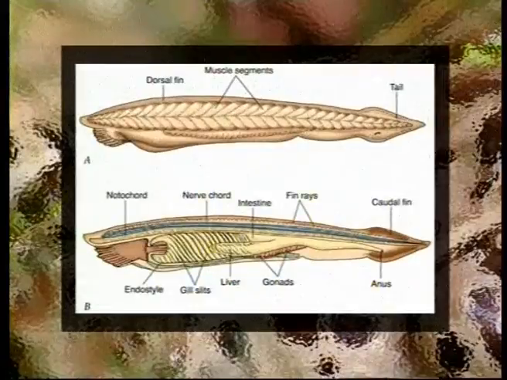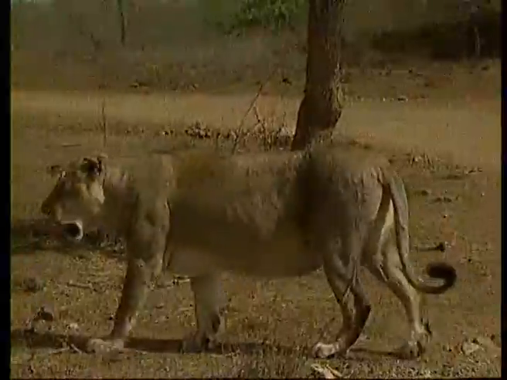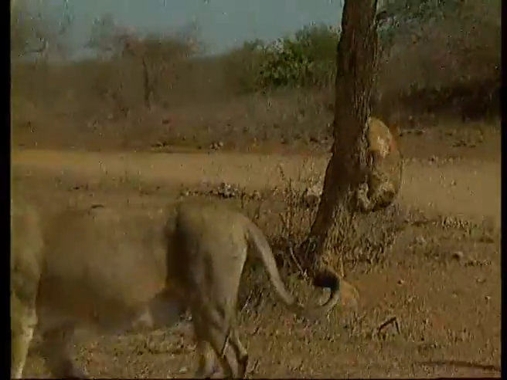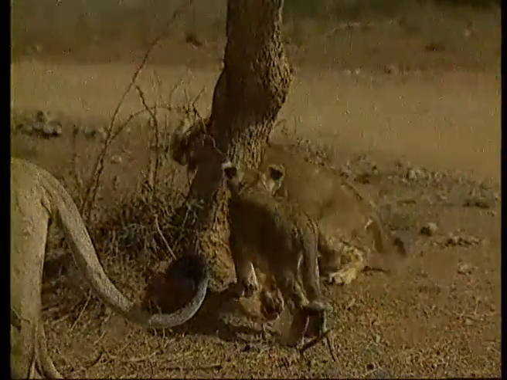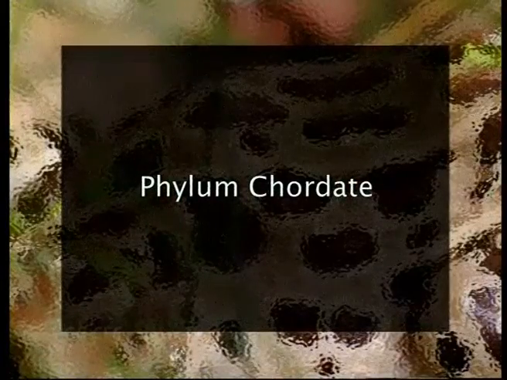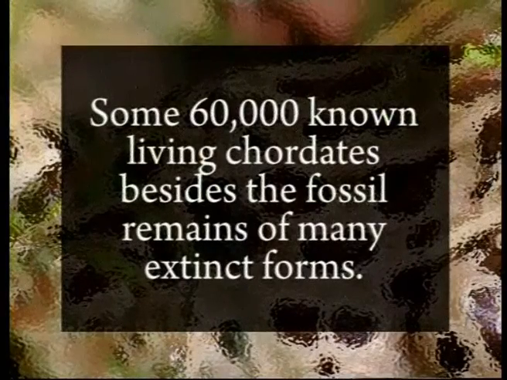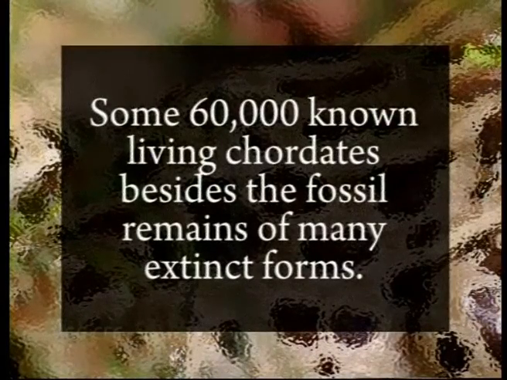As I told you, the fourth feature, that is the tail, is an optional feature. These four features may be present throughout the life of an organism or only during the embryonic period. Then we have the other important features that we have to talk about in the phylum Chordata. Phylum Chordata includes 60,000 living known species. Some of them, though, are extinct.